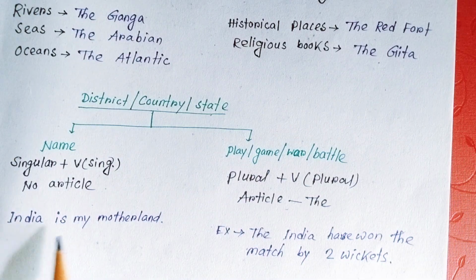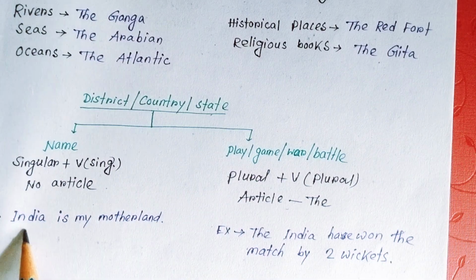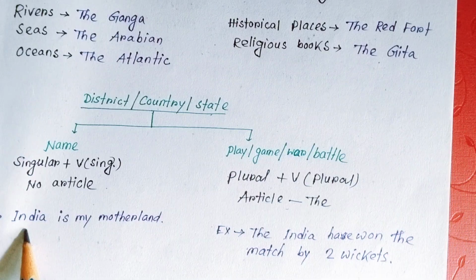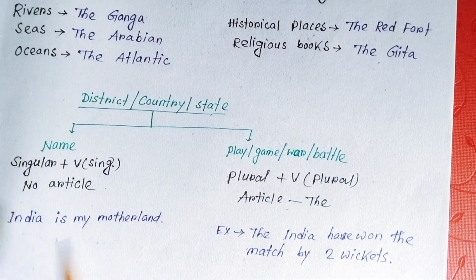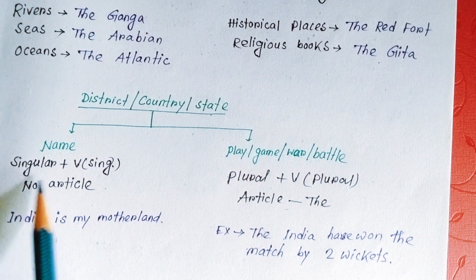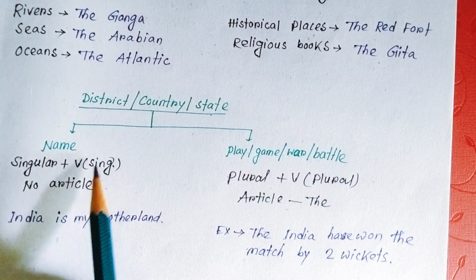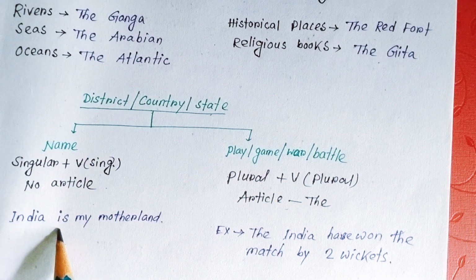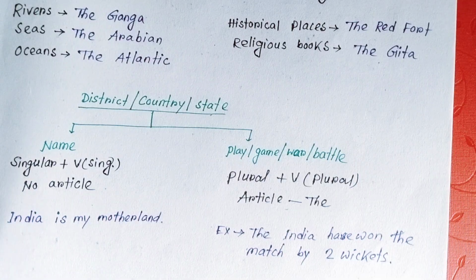Just see the example. India is my motherland. Here India is the name of a country and it comes just as a name, and that's why it is singular, and that's why we have used a singular verb, and in that case we did not use any article.